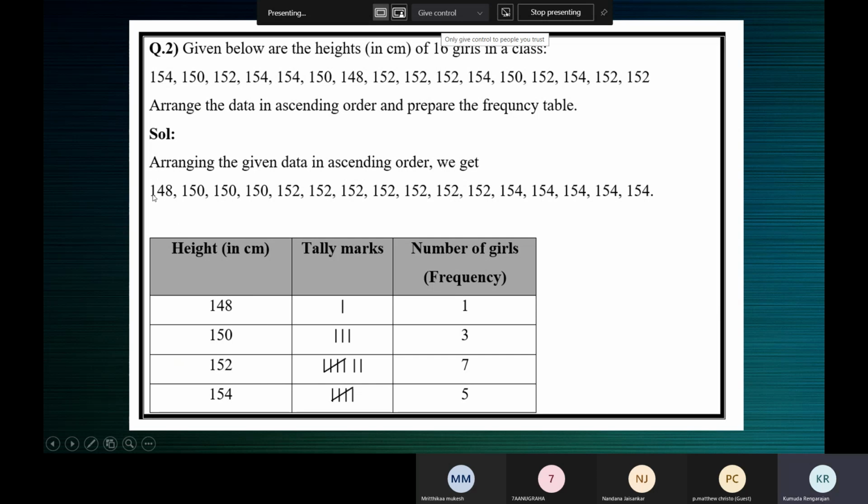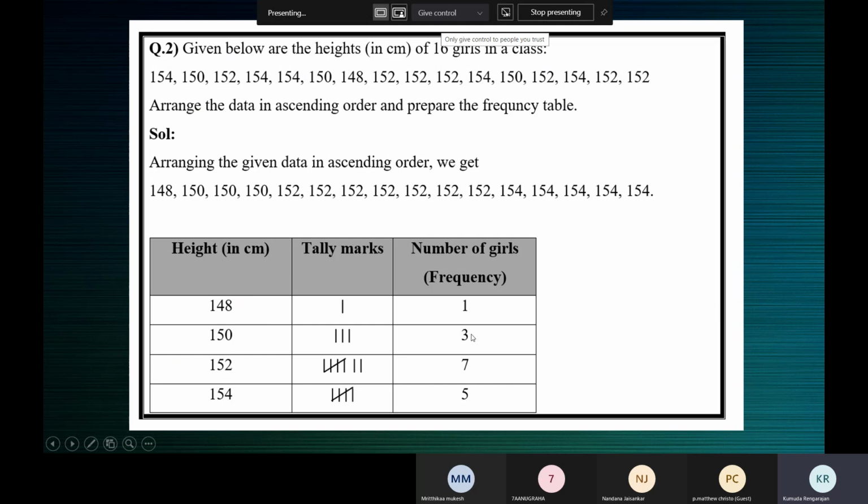So write these values: 148, 150, 152 and 154 here. These represent the height in centimeters. And then the number of girls, which is the frequency. 148 happens once, so the frequency is 1. 150 happens 3 times, so the frequency is 3.